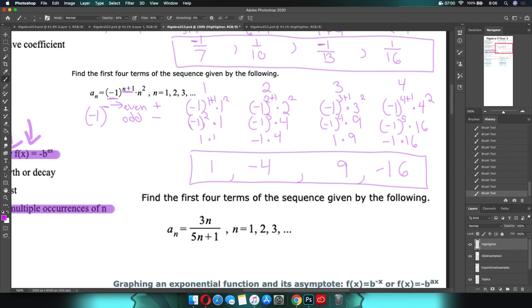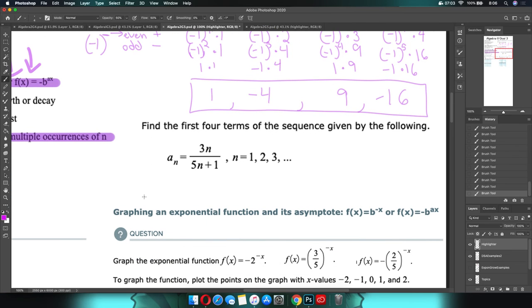One more. We'll end off on a slightly easy one, and I just now realized I didn't give myself enough space. So we have our 1, our 2, our 3, and our 4. I'm going to have to write really small. So that's our n, and that's our n. So 3 times 1 over 5 times 1 plus 1. So that's going to be 3 times 1 is 3. 5 times 1 is 5 plus 1, which is 3 over 6, which is 1/2. The computer doesn't technically nitpick you if you don't reduce your fraction, but I always recommend that you reduce your fraction. It makes life easier for you.